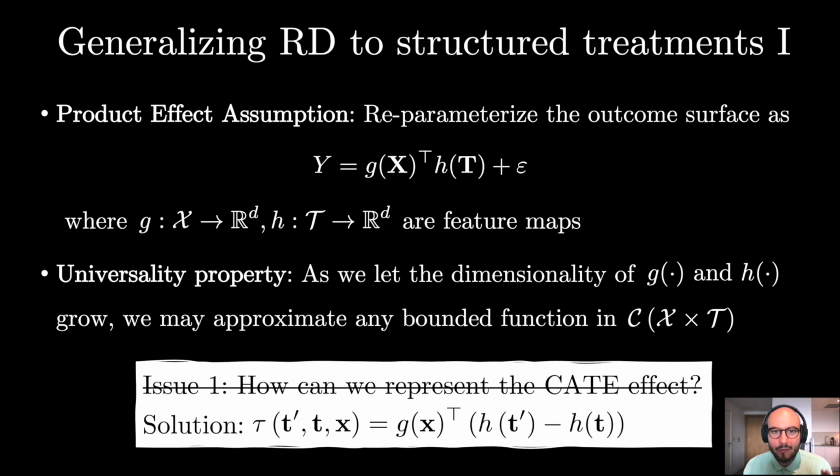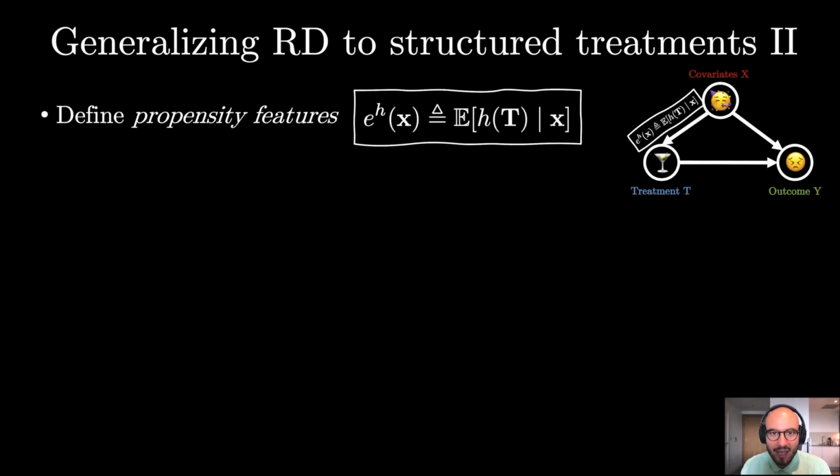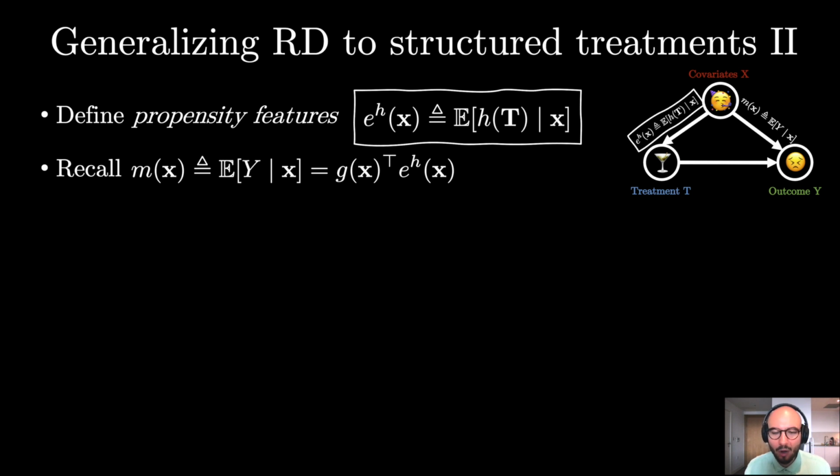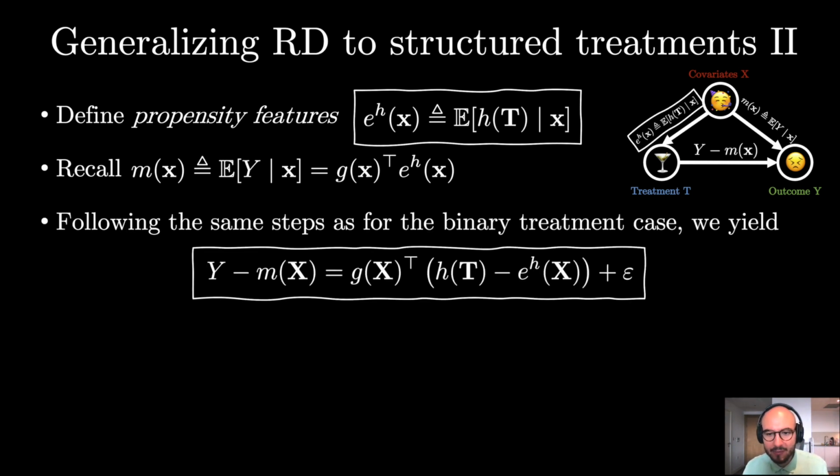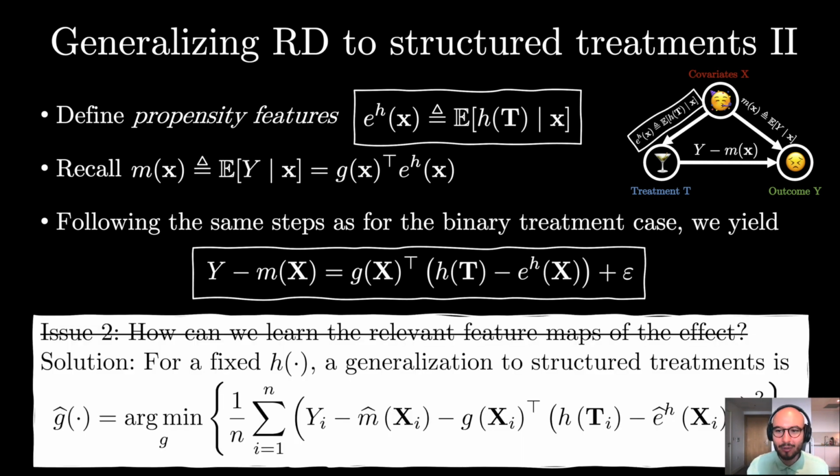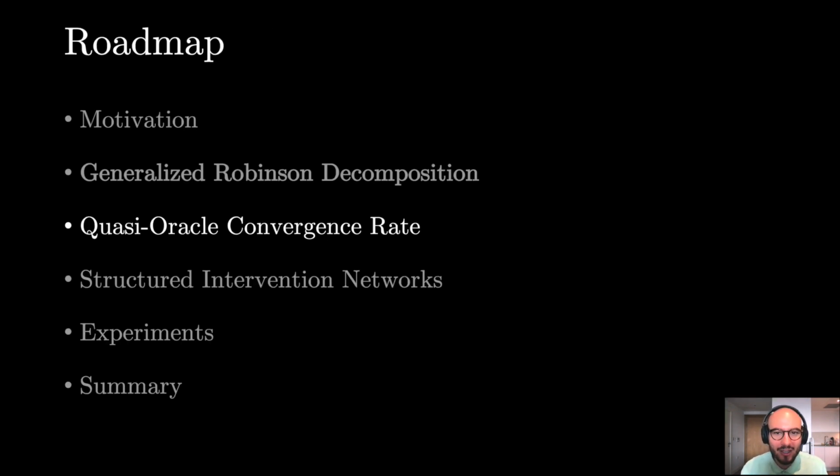To do that, we first define propensity features as the conditional expectation of h of t given x. We recall the definition of the conditional mean outcome, which we can now rewrite in the form of the propensity features. Following the same algebraic steps as in the binary case, we yield the generalized Robinson decomposition, targeting the causal effect, which lets us derive a directly trainable objective. I will now hand over to Yu-Chen, who will describe the decomposition's quasi-oracle convergence rate.